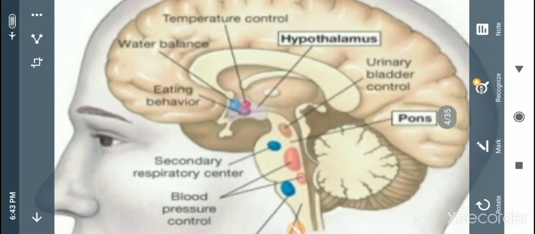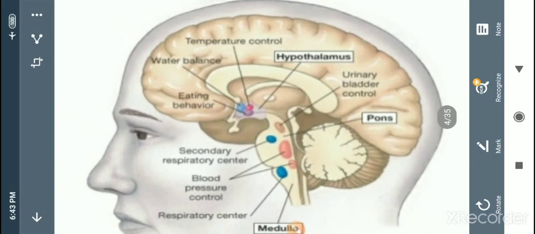And the body's osmotic pressure, or the water potential, the potential of particles like ion charge particles and the salt concentration in the body of individuals, is also maintained by the hypothalamus. So this is the location where it is present. It is present at the anterior lateral position, the ventral or anterolateral region of the brain.